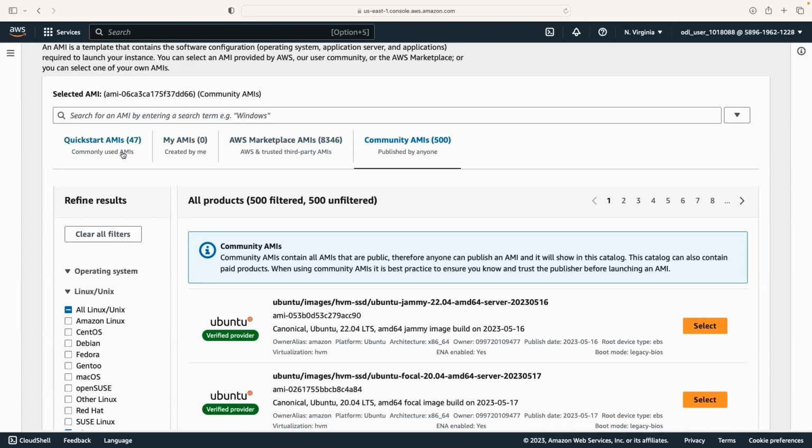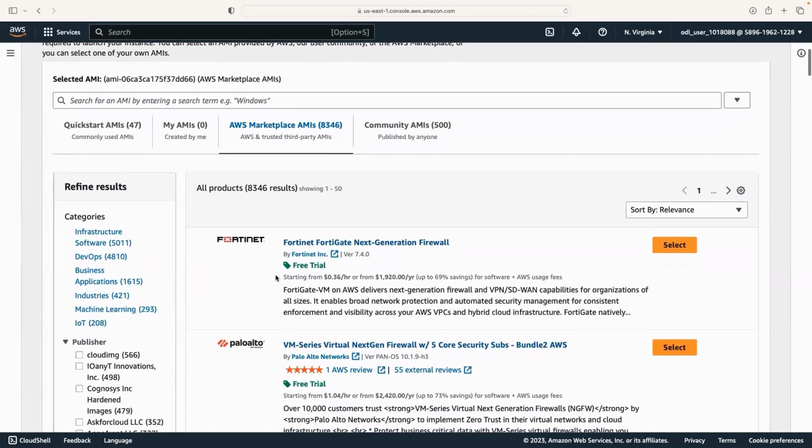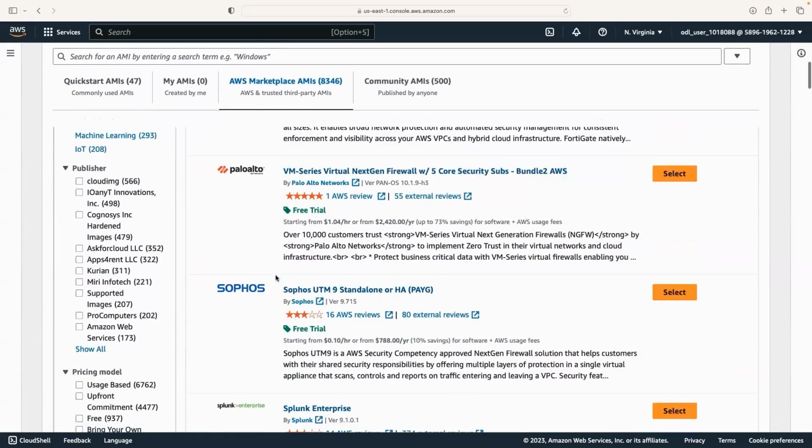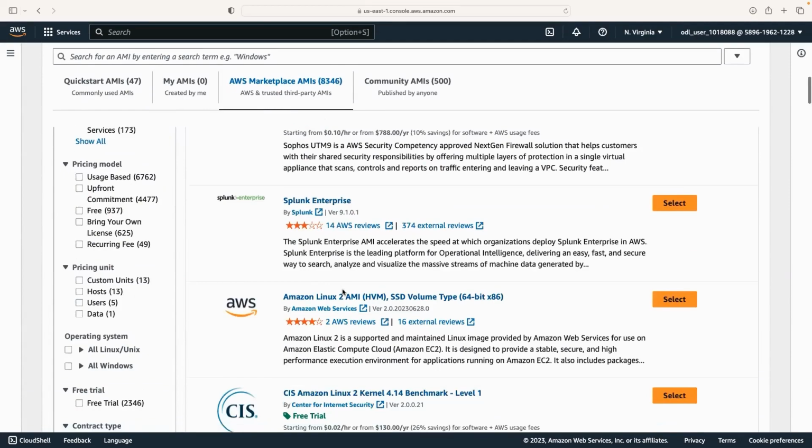And apart from the quick start and community AMIs, we do have the section for marketplace AMIs. Under marketplace AMIs, we can see there are multiple images available. These images are based on a base operating system, like Linux 2 or Ubuntu or Debian or Fedora. And apart from that, whatever application we need will also be configured on top of it.